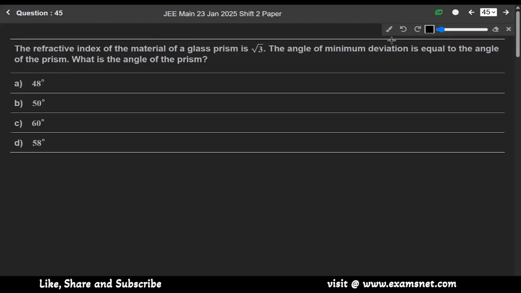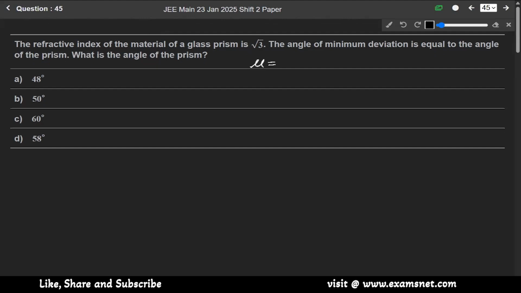So the next question is 45. The refractive index of the material of a glass prism is √3. So mu is given as √3. The angle of minimum deviation is equal to the angle of the prism. Minimum deviation is given as the angle of prism, so we have to find what is the angle of prism.